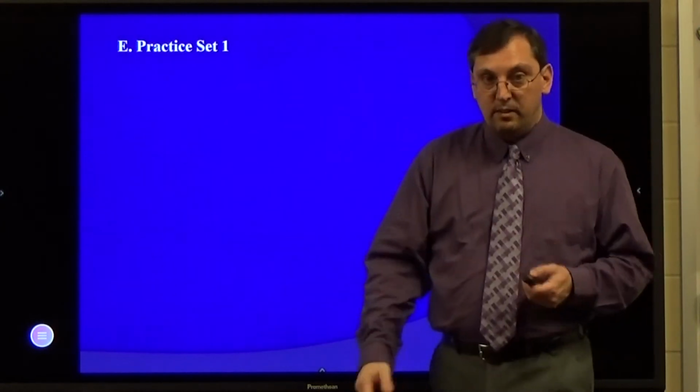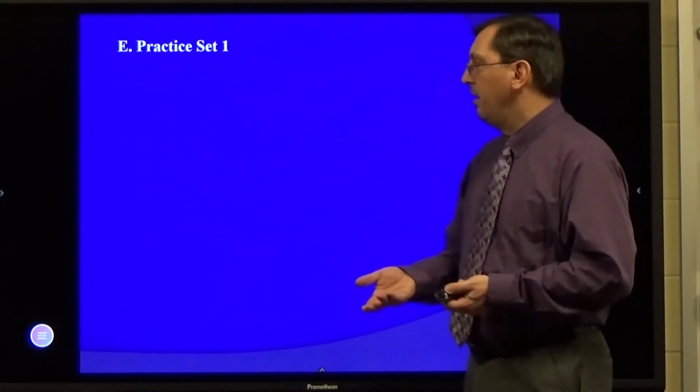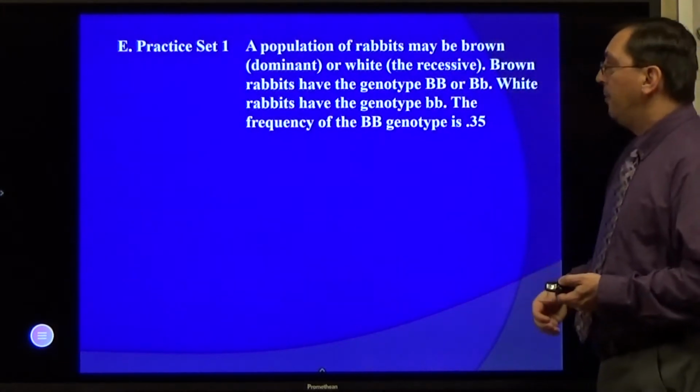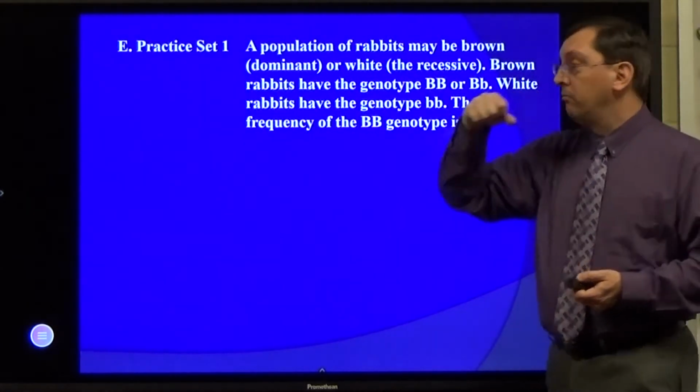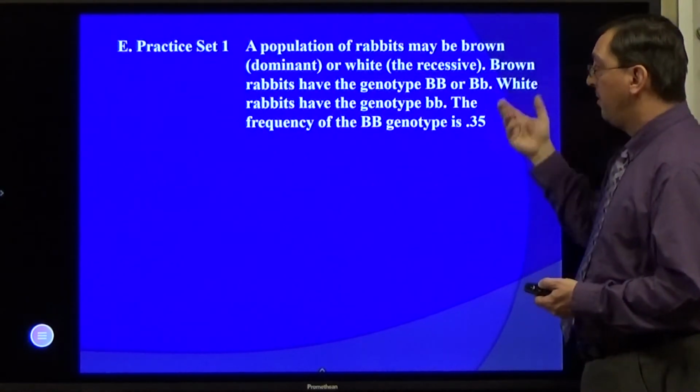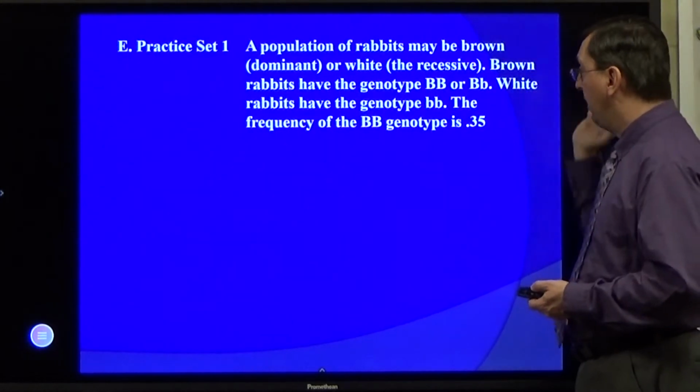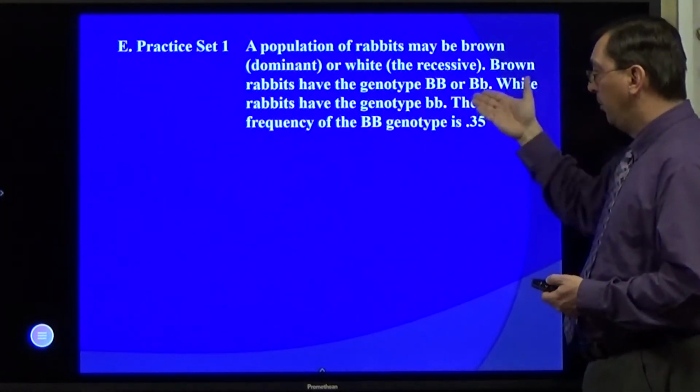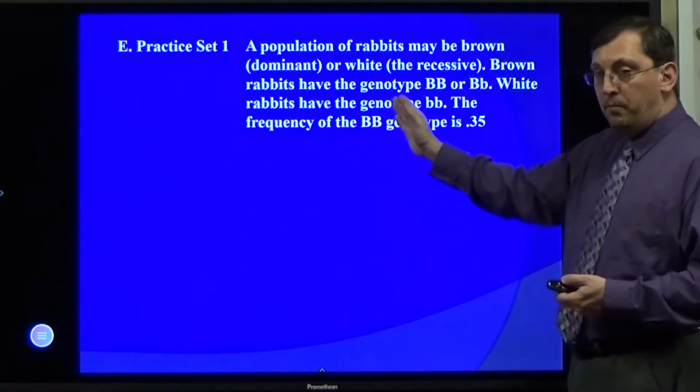So let's do a practice set. Make sure we're on the same track and understand what we're talking about here. I have a population of rabbits. Brown ones are dominant. White ones are recessive. Brown rabbits have the genotypes of big B, big B or big B, little b. White rabbits have genotype of little b, little b.